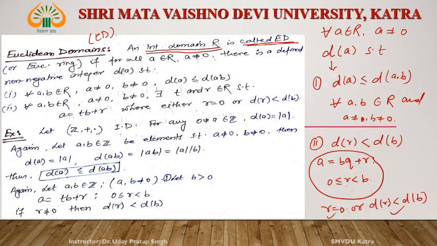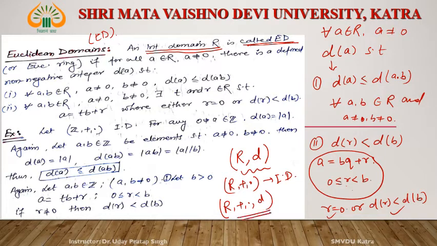If any integral domain R is associated with such a function d, then this structure (R, d), remember that R with respect to plus and dot is an integral domain, and if we add this d, then this algebraic structure is an ED, if d satisfies these two conditions. For all a, b belong to R, a not 0, b not 0, d(a) is less than or equal to d(ab), first thing.